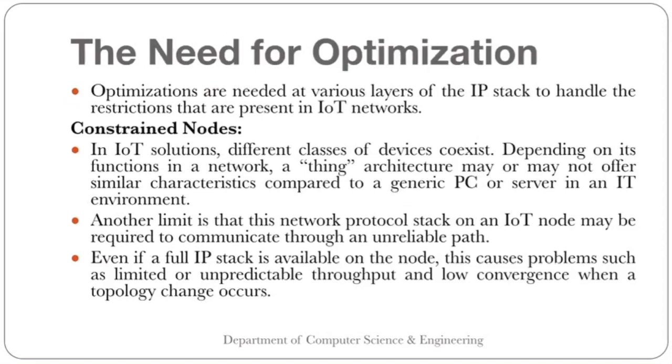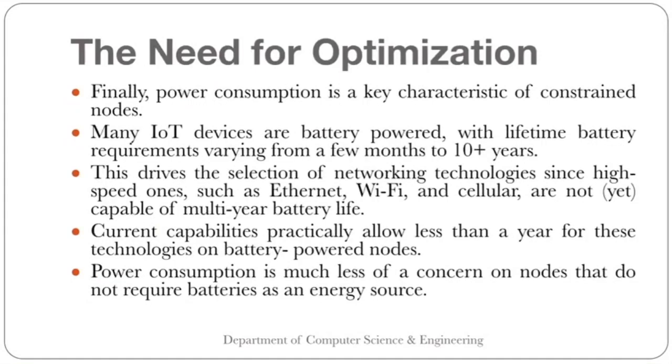Another limit is that the network protocol stack on an IoT node may be required to communicate through an unreliable path. Even if a full IP stack is available on the node, this causes problems such as limited or unpredictable throughput and low convergence when a topology change occurs. So even if the full IP stack is available on that particular node, still some different problems may occur.